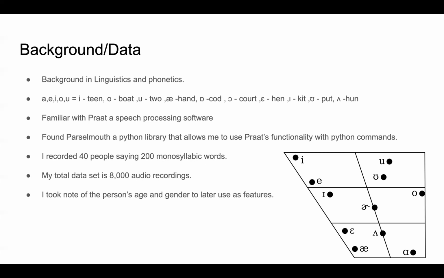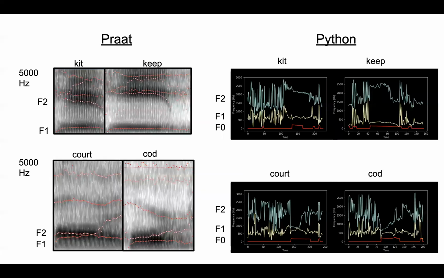I recorded 40 people saying 200 monosyllabic words. My total data set is 8,000 audio recordings. I took note of the person's age and gender to later use as features.